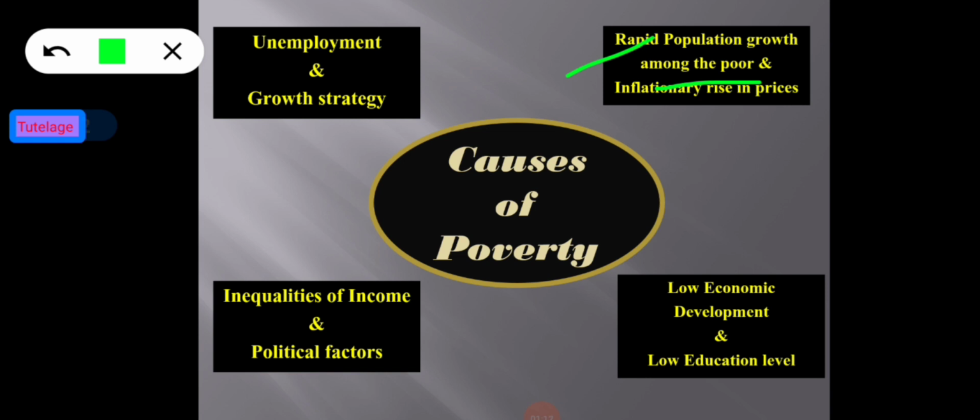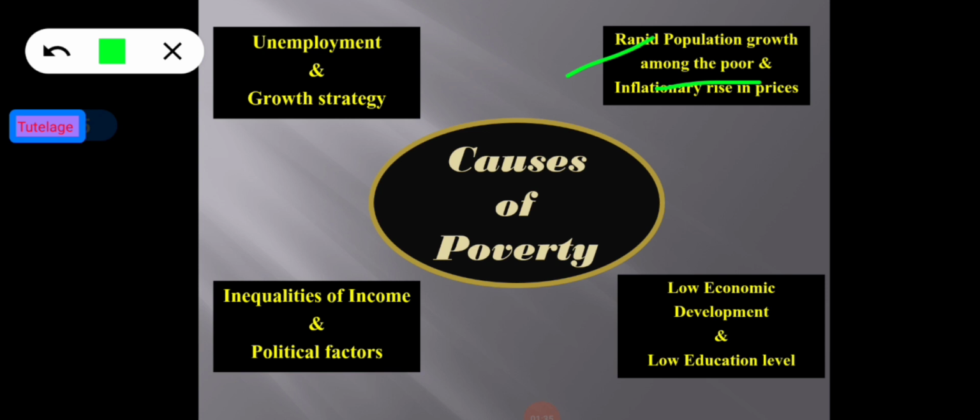Population growth among poor people is high because of their illiteracy, traditional attitudes, lack of family planning practices, and preference for the male child, which is one of the most important reasons for rapid population growth.